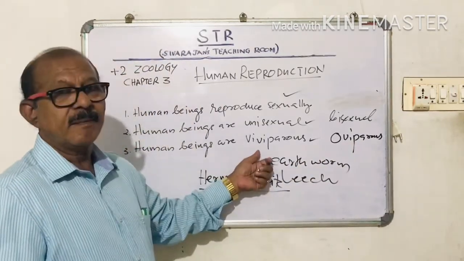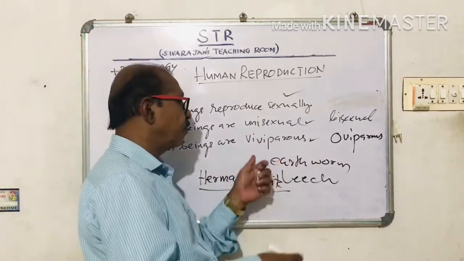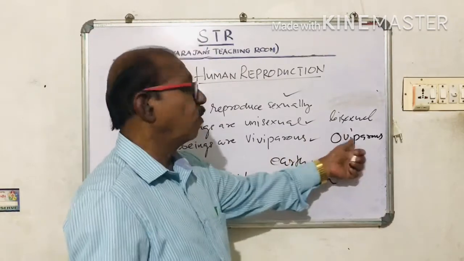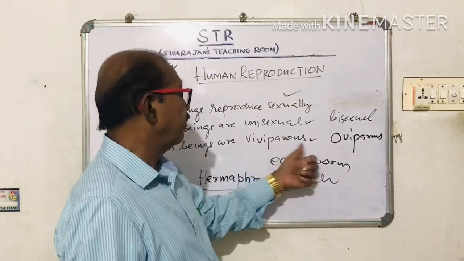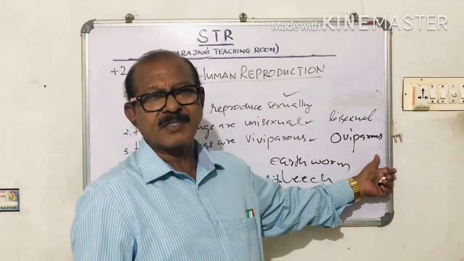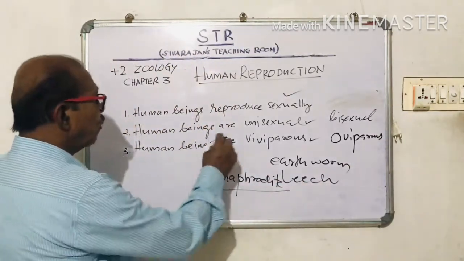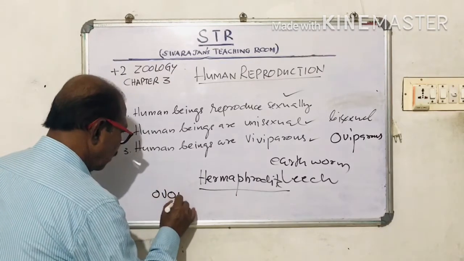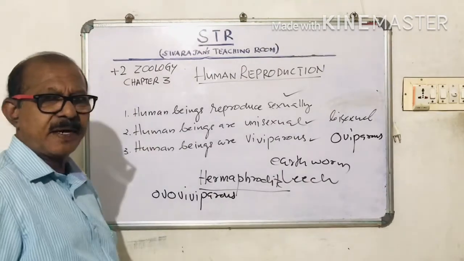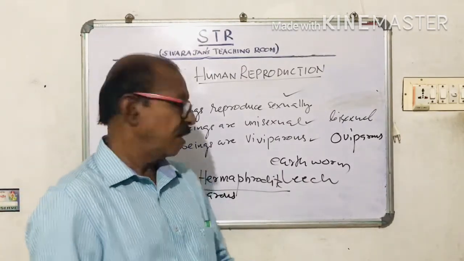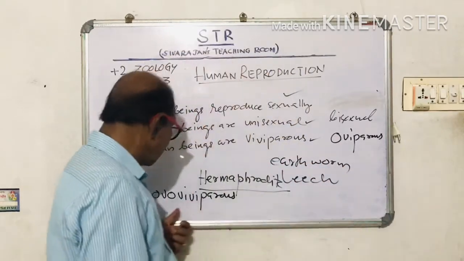So this also may appear as a question. Human beings are dash. Within the bracket it will be viviparous or oviparous. So our answer will be human beings are viviparous. So there is another term, ovoviviparous. So what is this ovoviviparous? Oviparous means egg laying. Viviparous means giving birth to young ones. So what is ovoviviparous?